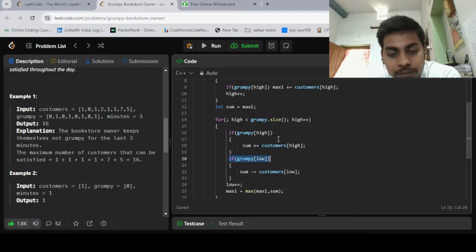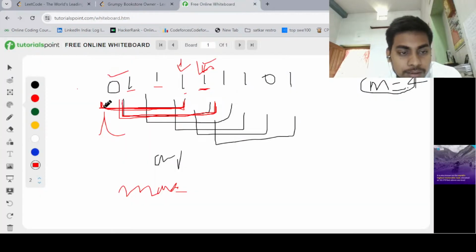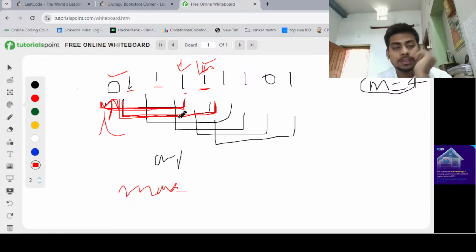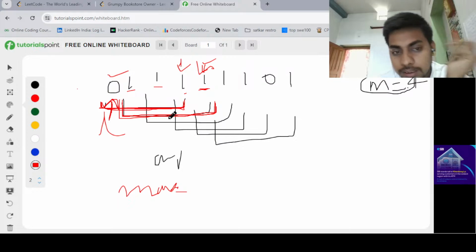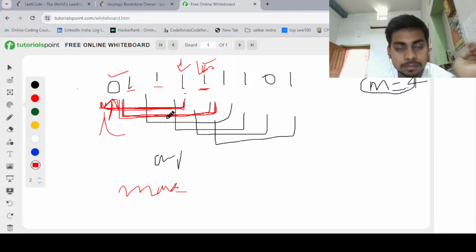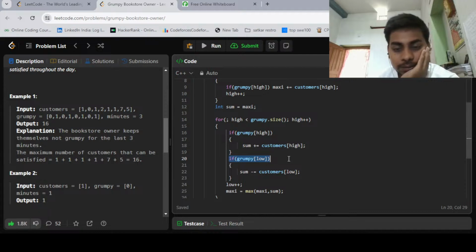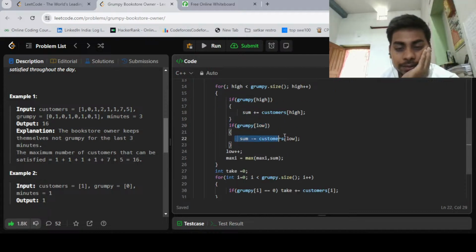And for grumpy of low, we are just checking the last value. If it is 1, that means I have included that element previously, so I have to subtract it, because we are maintaining the window size, right? If it is non-zero, we subtract, otherwise we increase low.